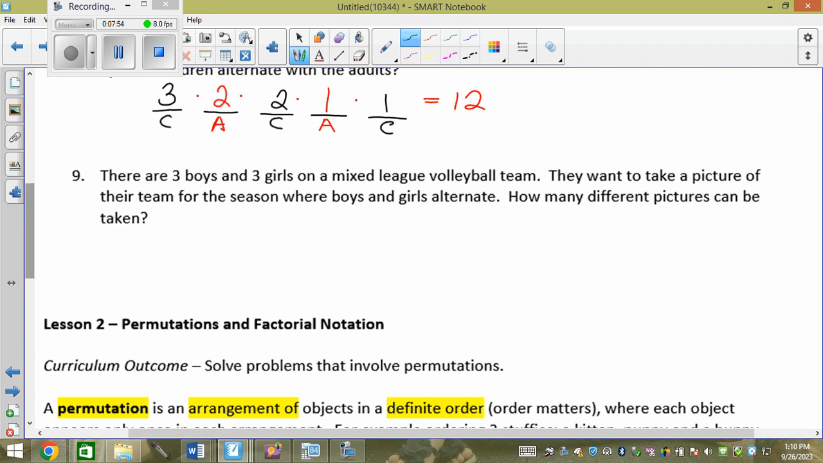Then here it says 3 boys and 3 girls are on a mixed league volleyball team. They want to take a picture of their team for the season where boys and girls alternate. So how many of them are there? 6. If boys and girls alternate, do I start with boys or girls? It doesn't matter. So I actually have 2 cases then, don't I?